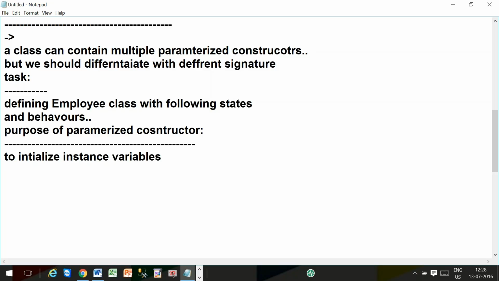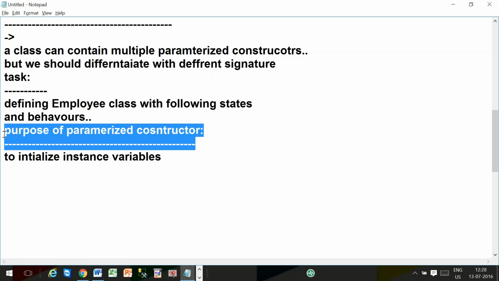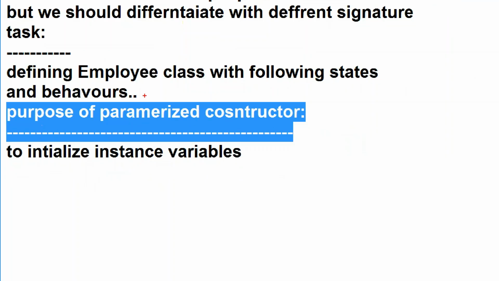What is the nature of the instance variable? An instance variable will be created for every object, with different values. Does an instance variable require the same value or different values from one object to another? Different values. To initialize different values to the instance variables, we use a concept called parameterized constructor.